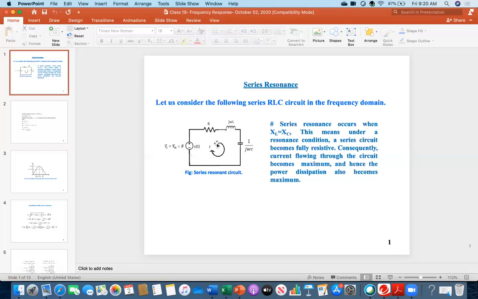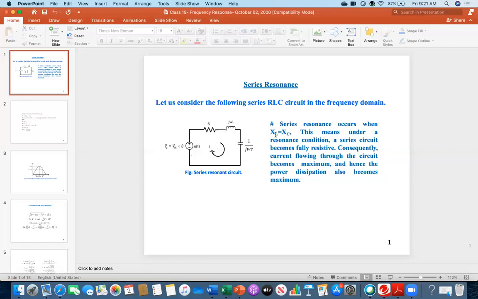So what is the benefit of that? For example, what is your current expression? I equals V over Z, V over the total impedance. When R, L, and C are all involved in the denominator, the current value will be low.